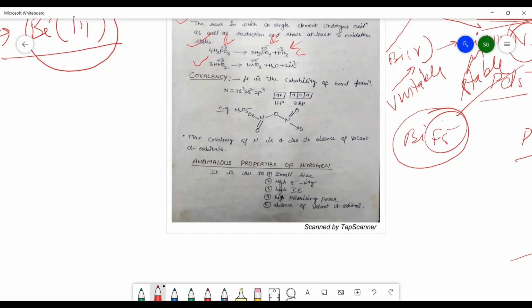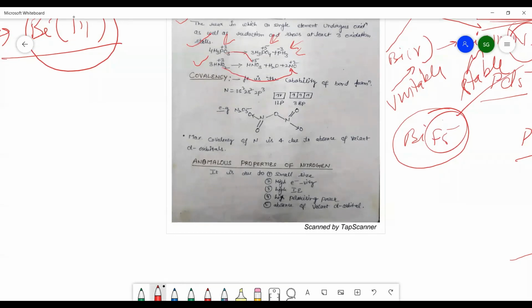3HNO2 gives HNO3, H2O and NO. You can calculate the oxidation state of the nitrogen. Here it comes out to be +3, +5 and +2 oxidation states. So you can easily see that nitrogen undergoes oxidation as well as reduction. Therefore, we can say it is a kind of disproportionation reaction.